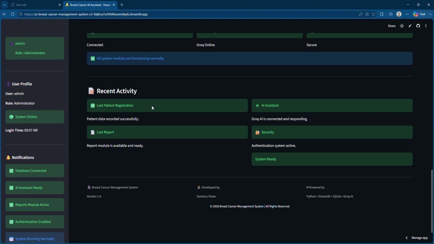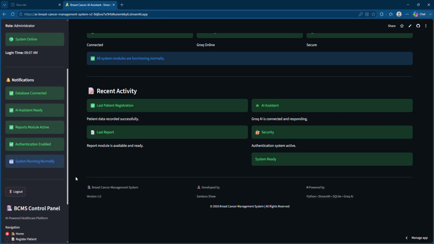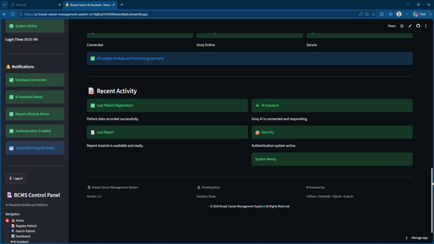And here is the recent activity part. You can see these two parts are already there, and this thing is already there. So let's move on to the next part. This was all about my home page, right?